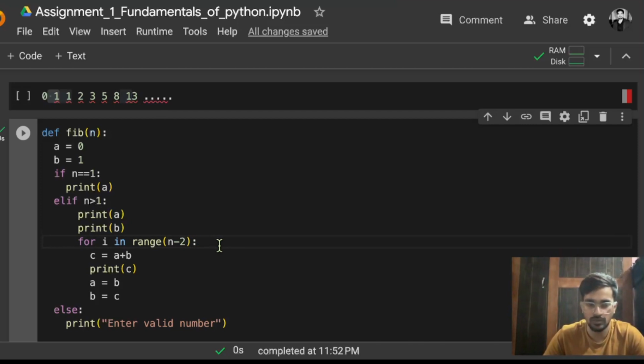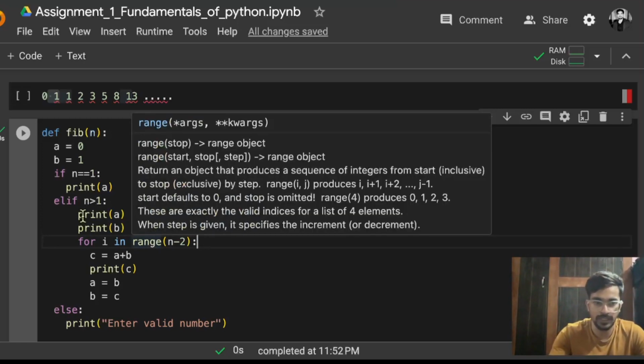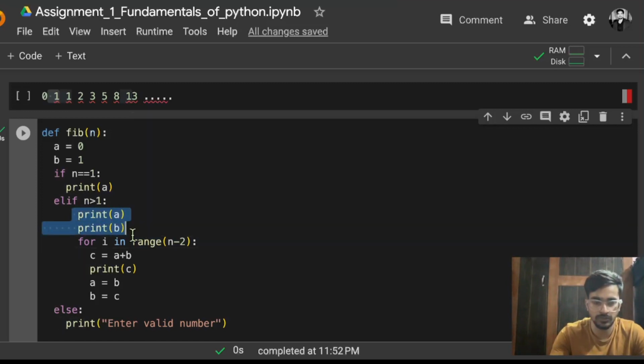So it will start from 0 and it will go up to only 2, that means 0, 1 and 2. Why not 3? Because that is actually excluded. So 0, 1, 2, that means it is going to further print 3 terms. Already it has printed 2 terms, we need to print 5 terms, so that is why it is going to print further 3 terms.